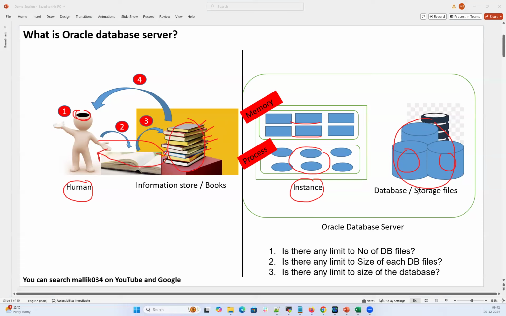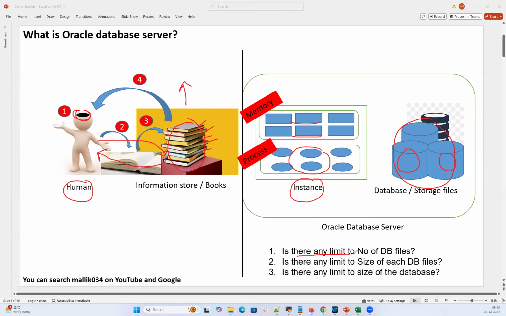How many books can I write? No limit. As long as I have books, I can keep writing. If the books are full, I can purchase some more books and keep on writing. Similarly, for my data files, if the data files are full, I can add some more data files and keep on writing.